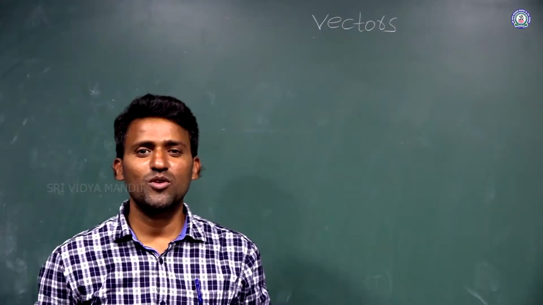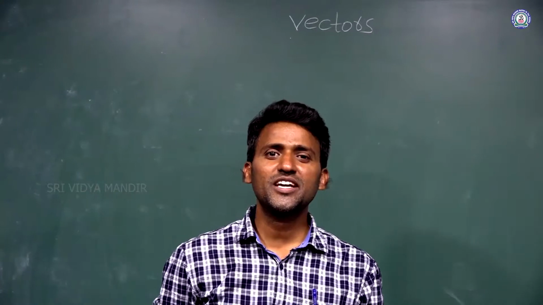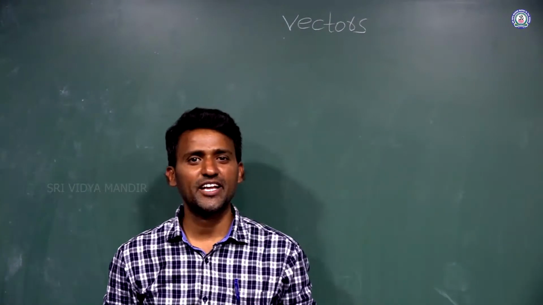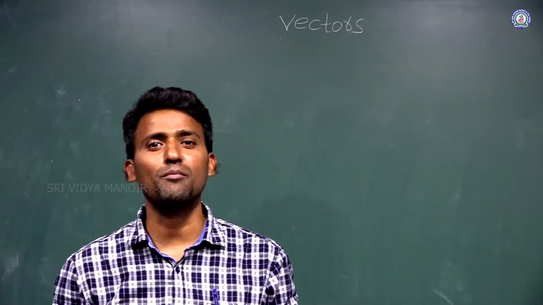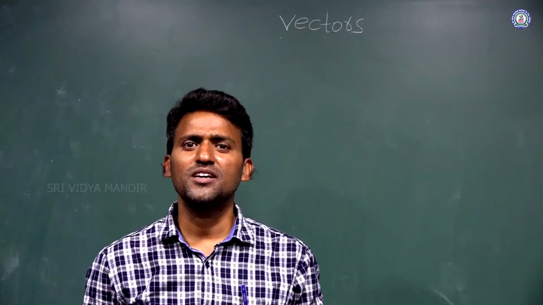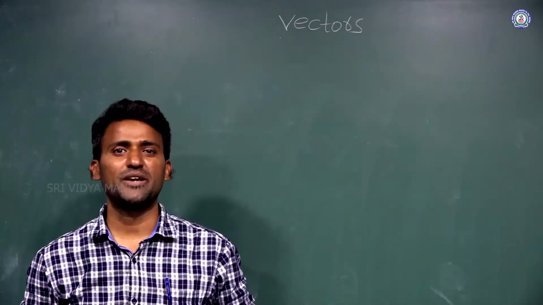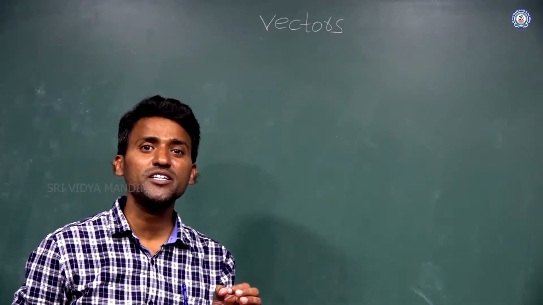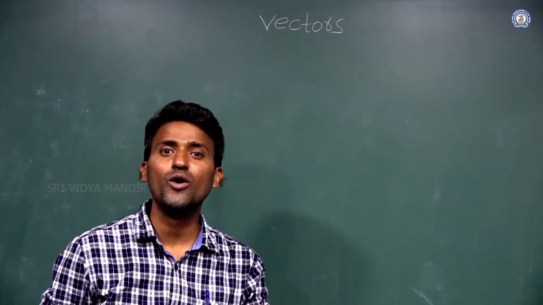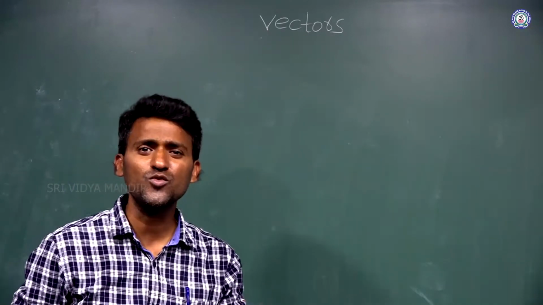Now we are discussing vectors. What is a vector? A quantity which can have both magnitude and direction is called a vector. I give one example here. What is displacement? The shortest distance from the initial point to the final point.